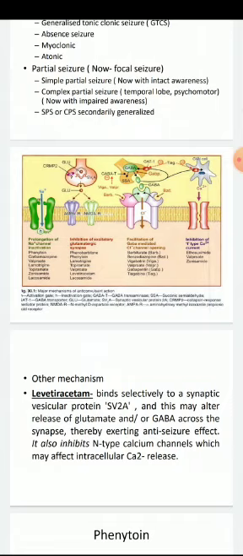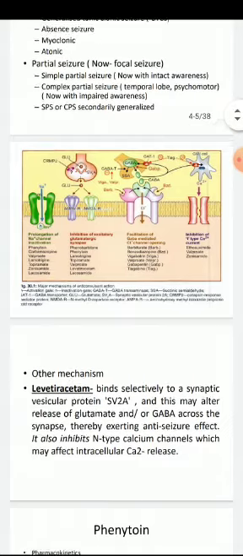So to control seizure, you have to decrease the neurons' activity in brain anyhow. By prolongation of sodium channel inactivation, you can inhibit seizure, because sodium channel activation causes neuronal discharge. If you prolong the inactivation of sodium channel, seizure will be inhibited.